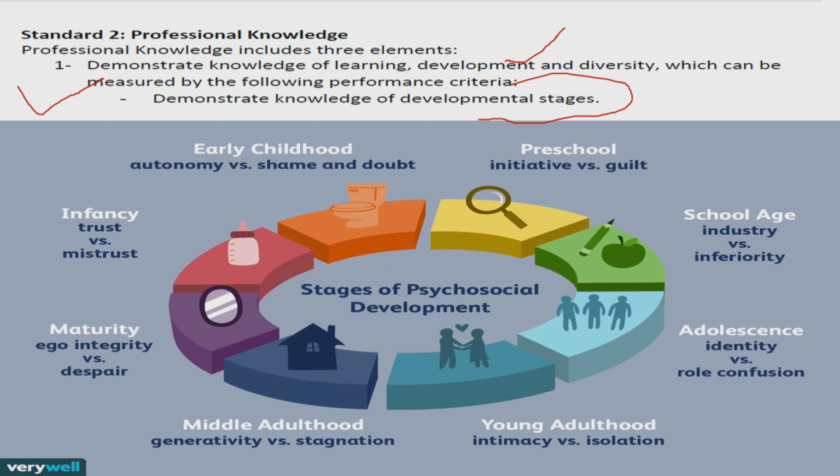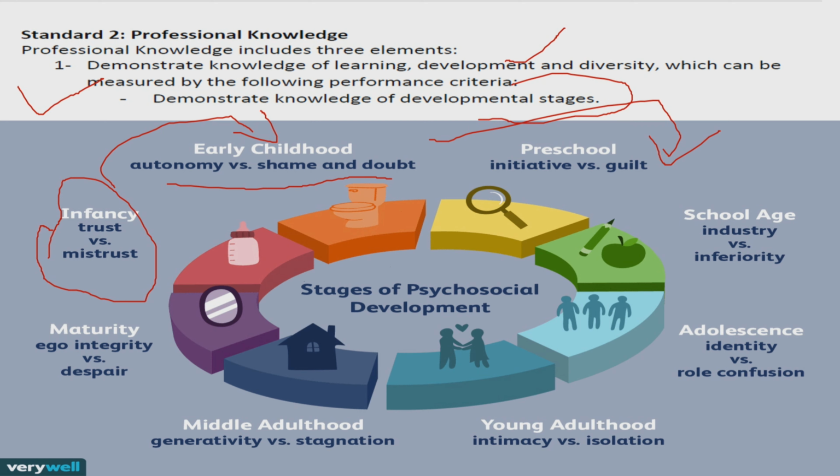Now there are many theories about developmental stages. For example, there is Erikson's theory, the stages of psychosocial development. It starts from infancy, where you face the problem of trust versus mistrust. Then you move on to early childhood, where you face autonomy versus shame and doubt. And then you move on to the stage of preschooling, which is called initiative versus guilt.